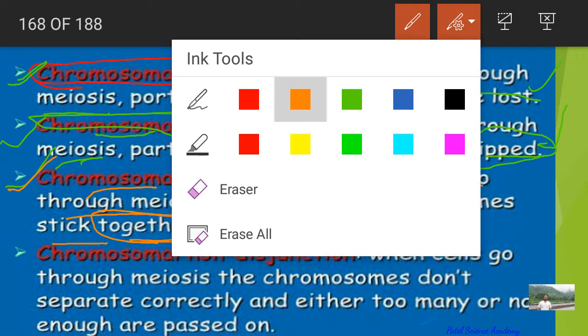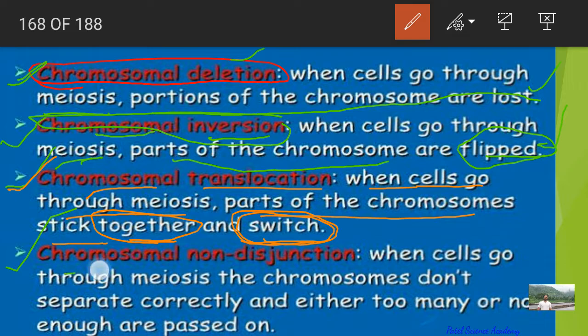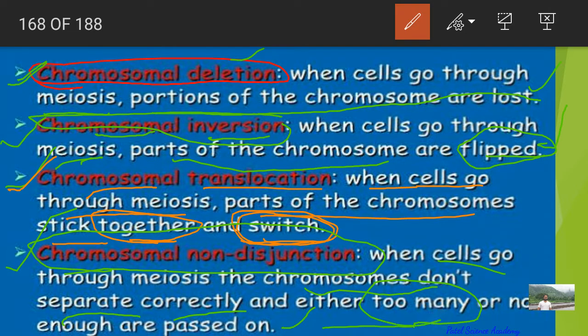And the last condition is chromosomal non-disjunction. Chromosomal non-disjunction means when cells go through meiosis, the chromosomes don't separate correctly, and either too many or not enough are passed on. So there is a problem in the separation of the chromosomes during gamete formation, during cell division. That's why the 46 chromosomes will not be equally divided into 23 and 23. Either they may have 22 in one and 24 in the other.